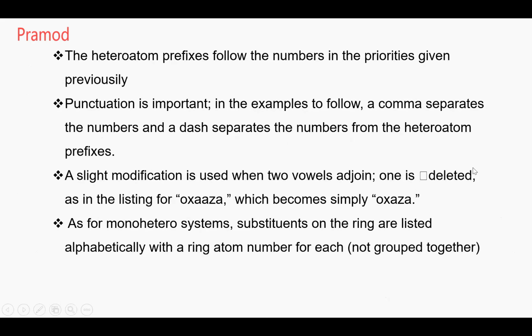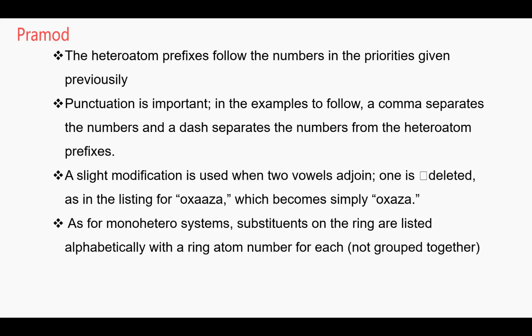Next, read it. The heteroatom prefixes follow the numbers in the priorities given previously. Punctuation is important. In the examples to follow, a comma separates numbers and a dash separates the numbers from the heteroatom prefixes. Did you understand? A comma separates the positions of the heteroatoms, and the dash separates the number from the heteroatom prefixes. So this is how we have to write. Comma means between the two numbers and dash means between the number and the heterocyclic prefix.